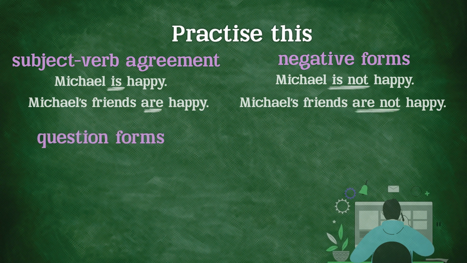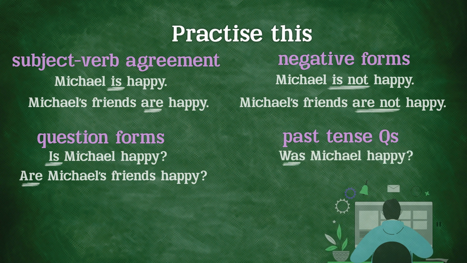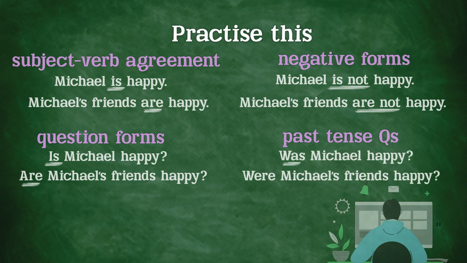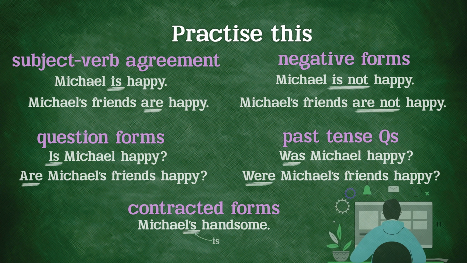Next, work on question forms. Is Michael happy? And are Michael's friends happy? And then the past tense. Was Michael happy? And were Michael's friends happy? Work on contracted forms such as Michael's handsome. Do the same for the do and have verbs. Remember, getting this right will allow any English language learner to build a very strong base.